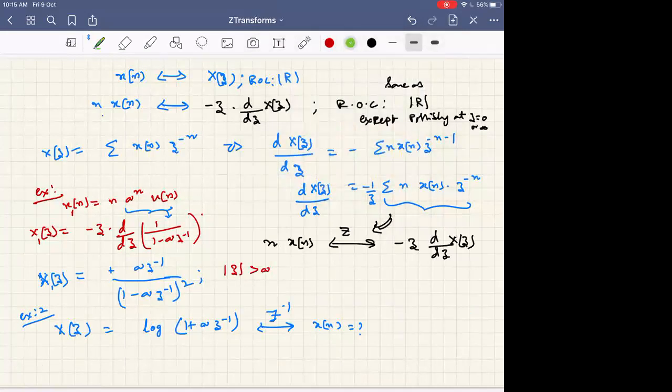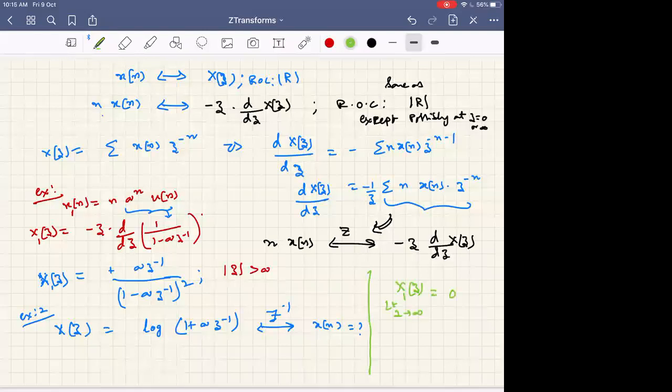if you want to apply initial value theorem here, x1 of z, limit z tends to infinity is how much here? Is equal to 0.